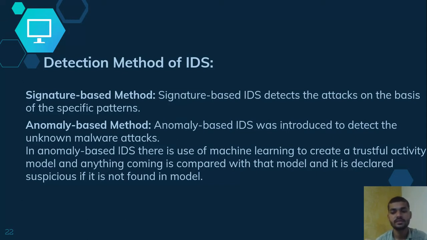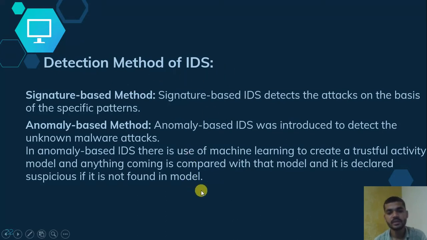If the model finds that this is not in your file or not in your trustful activity, then what is going on in your system is somewhat suspicious. It may be a new type of attack, or anything suspicious. After comparing, they find that it is suspicious, and they declare it suspicious in the model.